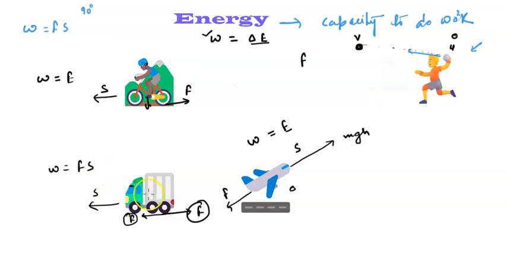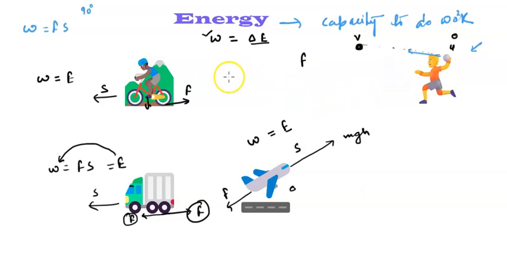Now you have understood the bus was having petrol which is being used by the bus engine, and which applied the force in this way. So here the energy was there and that helped to do work. So energy is nothing but a capacity to do work. Hope you understood this. It's quite simple.